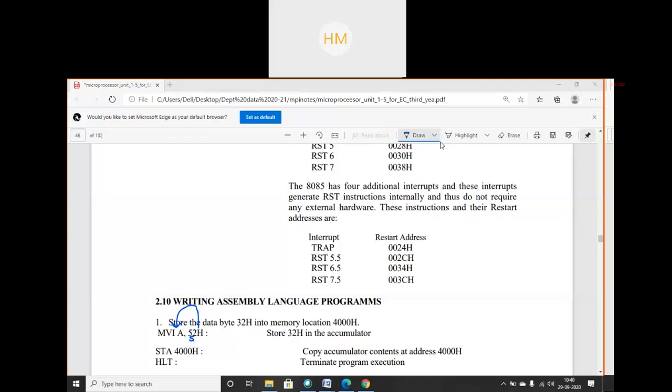This is my source and that is my destination. Okay, students. Now, the next instruction I am using is STA. What do you mean by STA? What does STA do?